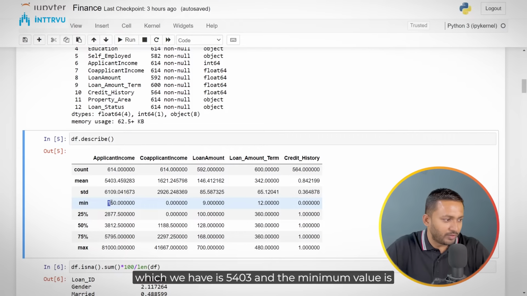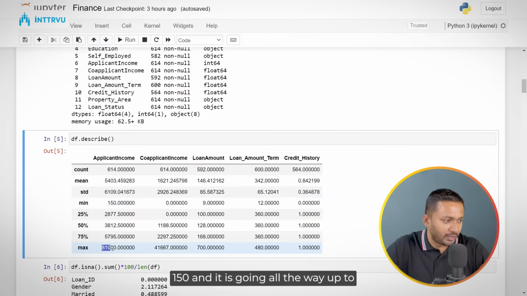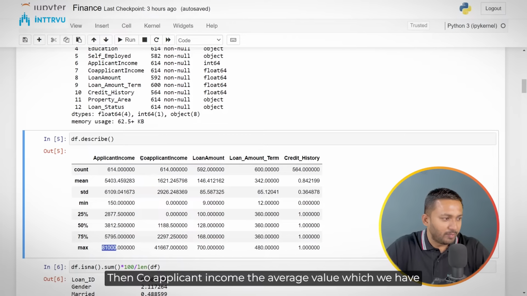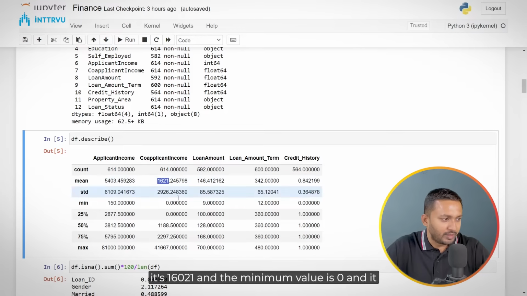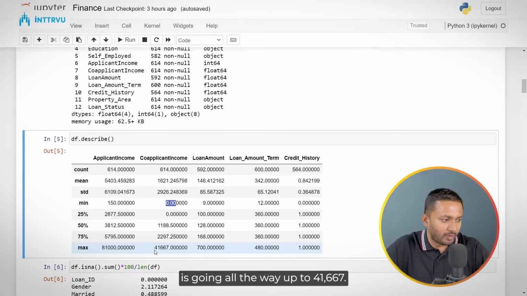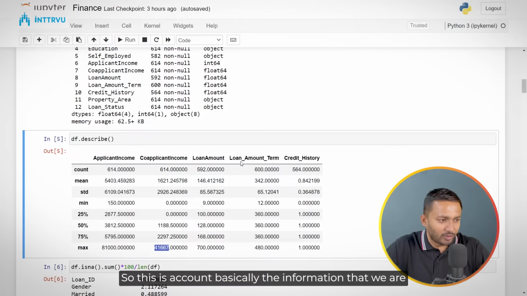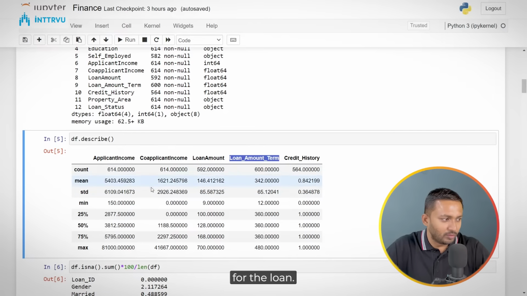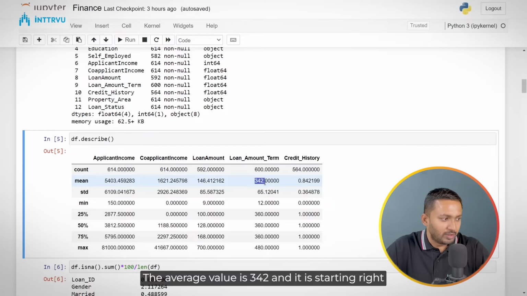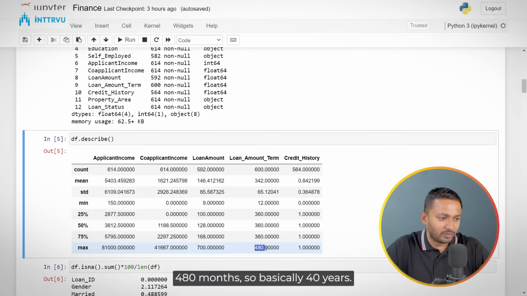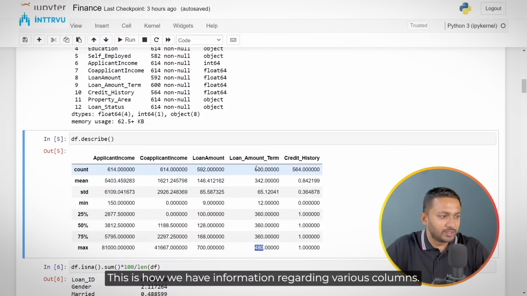The minimum value is 150 and it is going all the way up to 81,000. Then co-applicant income, the average value which we have is 1621 and the minimum value is 0 and it is going all the way up to 41,667. So this is basically the information that we are getting. In terms of the loan amount term, the term for the loan, the average value is 342 and it is starting right from 12 months and going all the way up to 480 months, so basically 40 years.